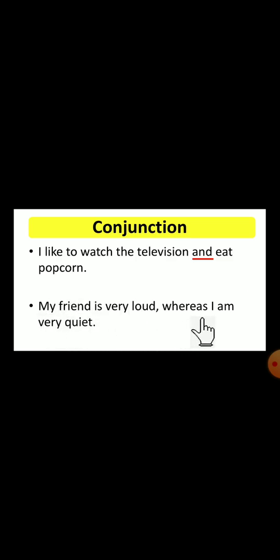"My friend is very loud, whereas I am very quiet." So see, "whereas" is also a conjunction.